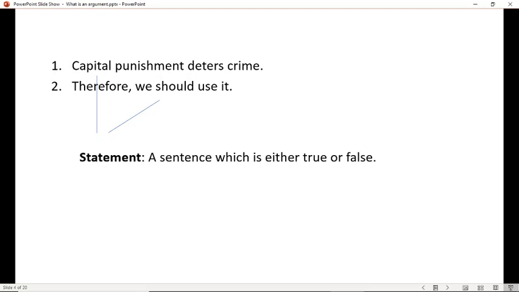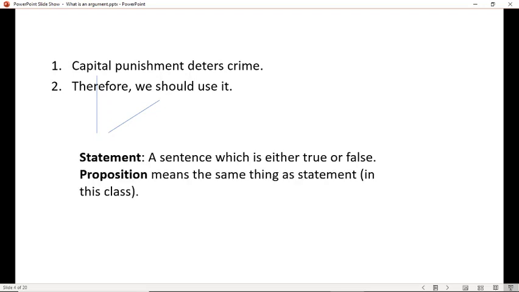Saying that something is right or wrong is a statement. It's either true that murder is wrong, or it's false that murder is wrong. Either true that capital punishment is wrong, or false that capital punishment is wrong. We just don't always know which. So a statement just is anything that's either true or false.